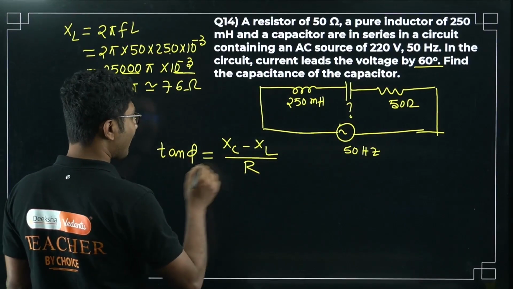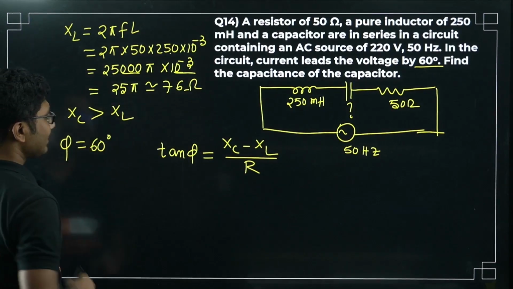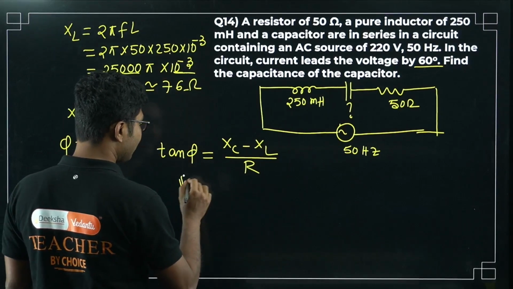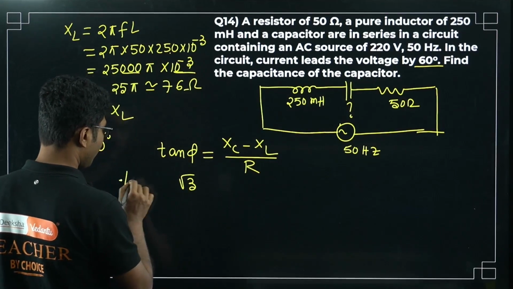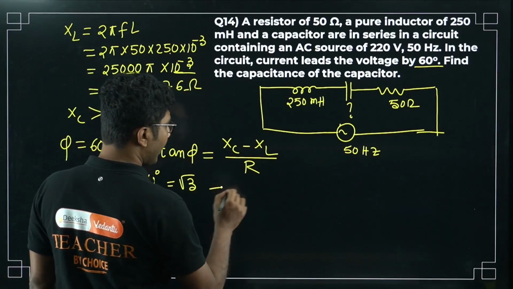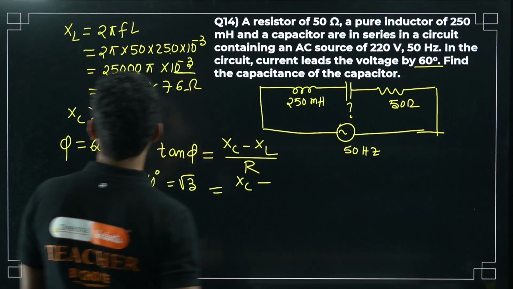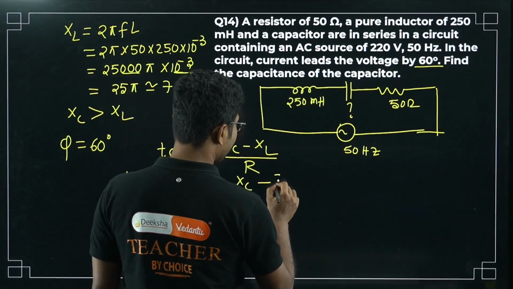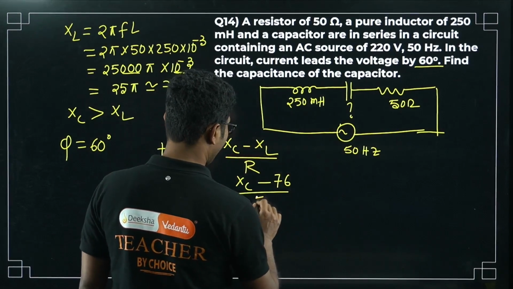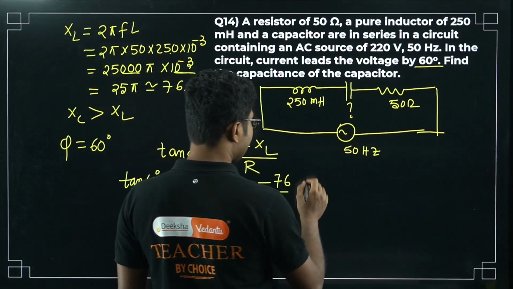Now phi is given, the phase difference is 60 degrees. So what is the value of tan 60? Tan 60 is root 3. Right? So XC we do not know. XL is approximately 76 and R is given, 50 ohm. From here you have to calculate XC.